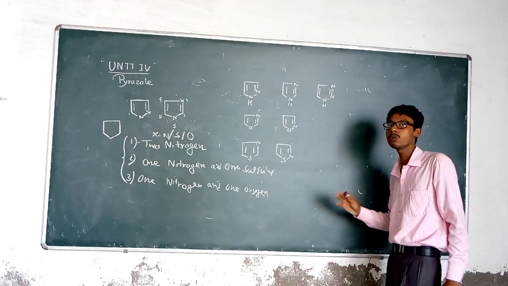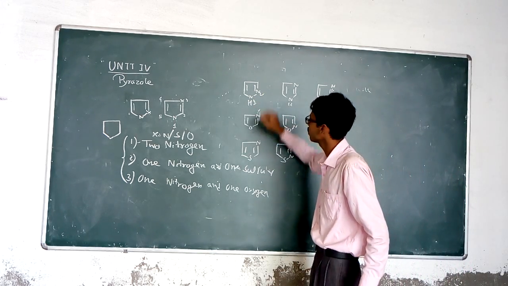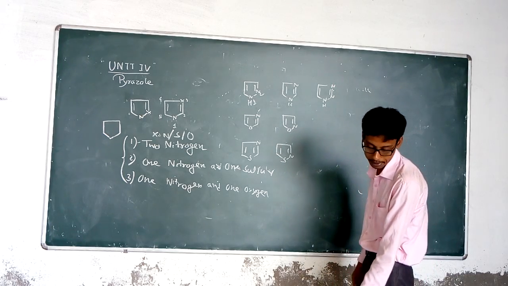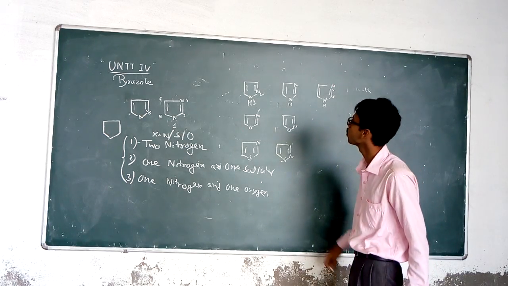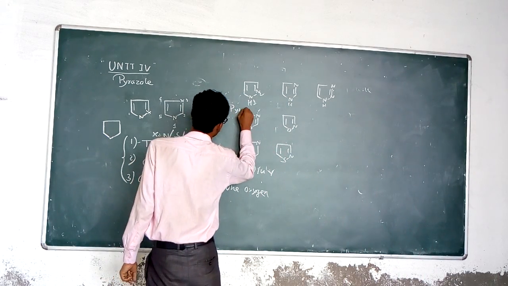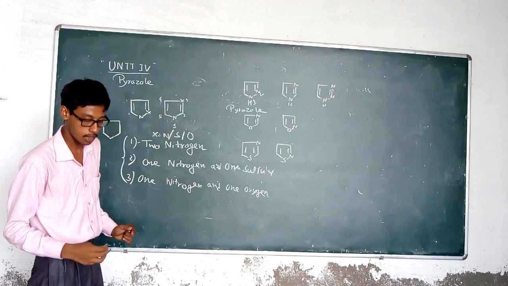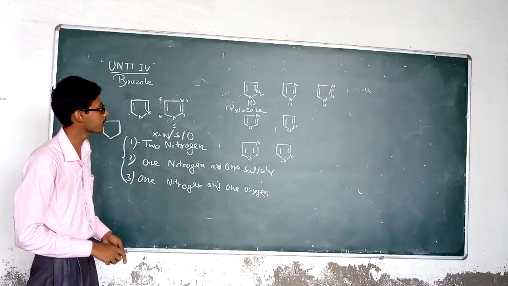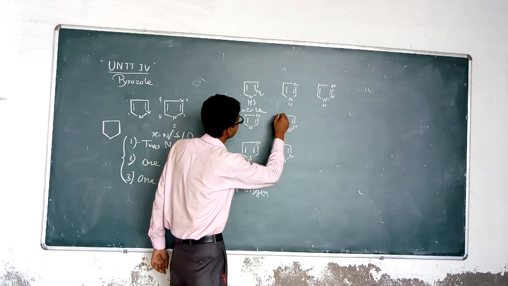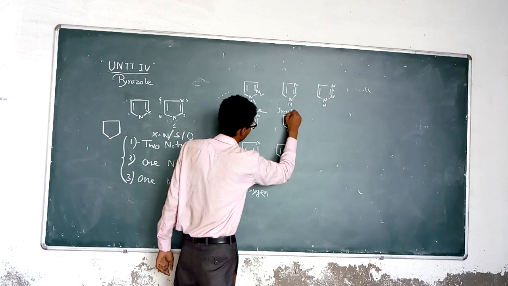Here the 2 nitrogens are present at the 1 and 2 positions, and this is known by the trivial name pyrazole. Where the 2 nitrogens are situated in the 5-member heterocyclic ring at the 1 and 3 positions, it is known as imidazole.